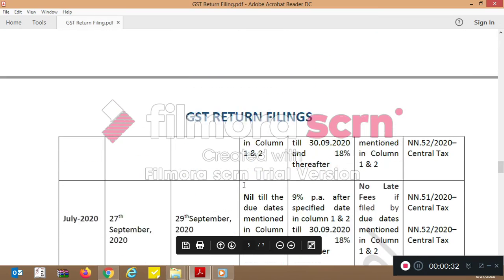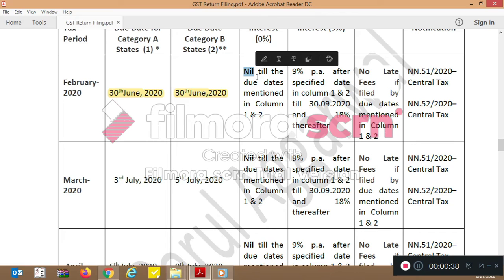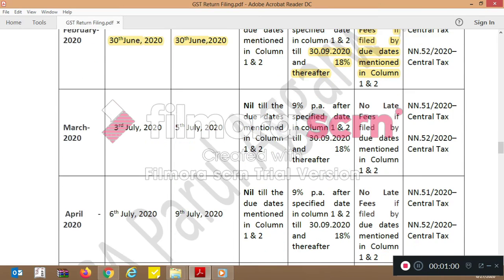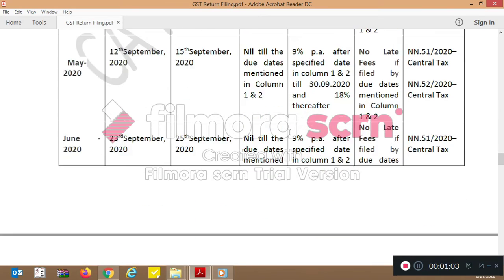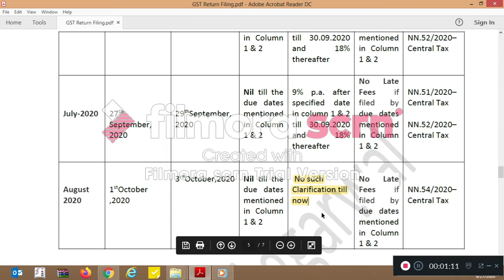There is no rate of interest if the returns are filed till the extended 3B due dates, 9% after these extended due dates till 30th September 2020, and 18% thereafter. There will be no late fees if the GSTR 3B is filed till the extended due dates. Similarly, it applies to March, April, May, June, July. For the month of August, whether the 9% per annum interest will be applicable or not is not clear. So clarification is awaited for this.